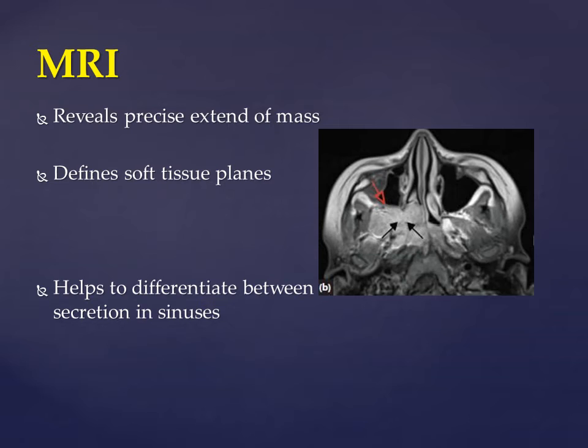MRI. MRI is very specific because it precisely shows the extent of the mass, and it's easier to differentiate it from the other soft tissue. Like if you look at this picture, this is the tumor. This is how it differentiates it from the other soft tissues here. And then this is the maxillary sinus with some secretions, so it will tell you what is the secretion, what is the mass.